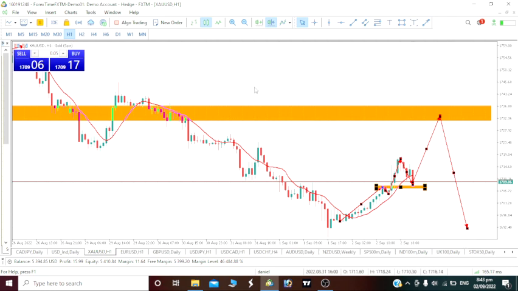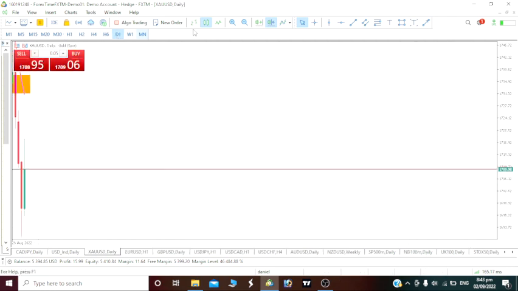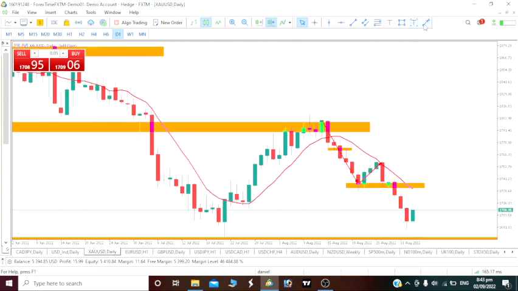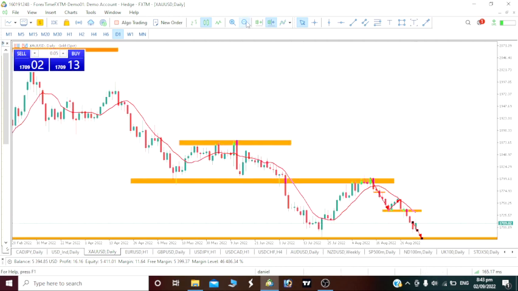So watch out for gold on our daily time frame. Let's see it this way. We are expecting our price to drop to this level, this low, to take out this support level, which is on our daily time frame, weekly time frame, and monthly time frame. So a little bit of a correction, which will be bullish. Then a drop on our gold is what we'll be expecting for the week.